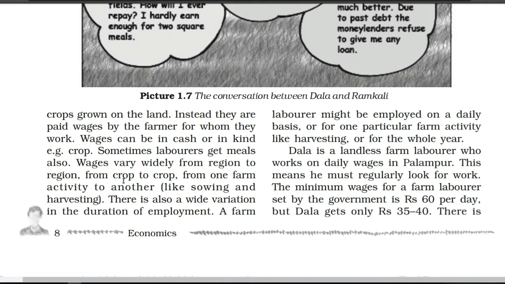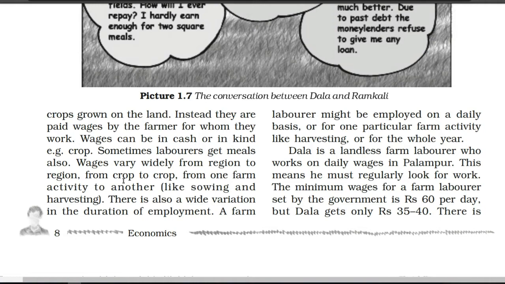And next we have that wages are also different from region to region. It depends on whether the regions are developed or not developed, and according to that you get salary. From crop to crop also, what kind of crop wants which kind of labor, according to that the wages, the salary, are different.